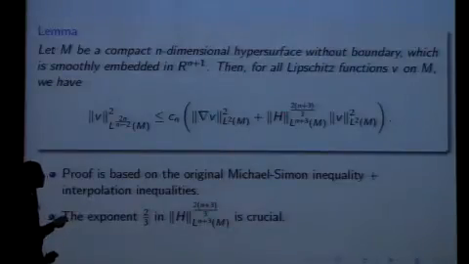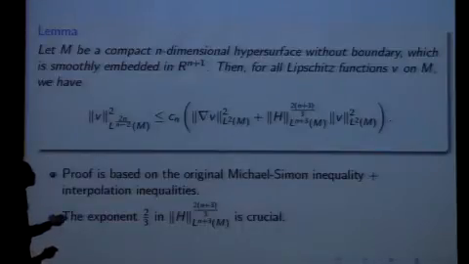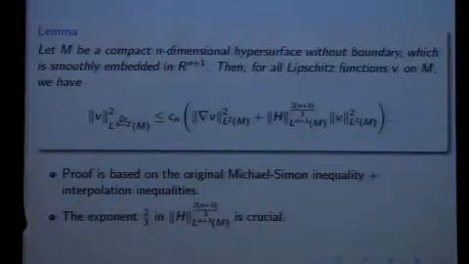However, when we apply the Michael-Simon inequality and the interpolation inequality, if this power 2/3 here were something else, say 5 over 2 or something like that, then our approach completely fails. So it's very important that in this inequality, 2 over t is smaller than 1. That's the crucial idea in the proof. That's how we approach the problem and carry out the Michael-Simon and Moser iteration, and that's it. Thank you very much for your attention.